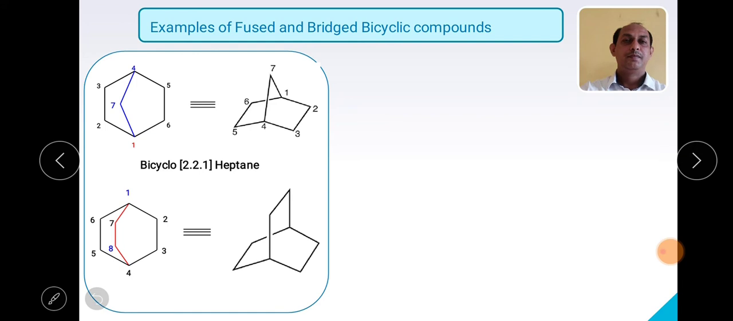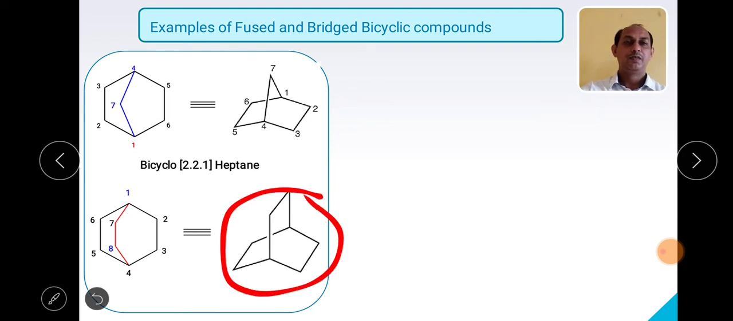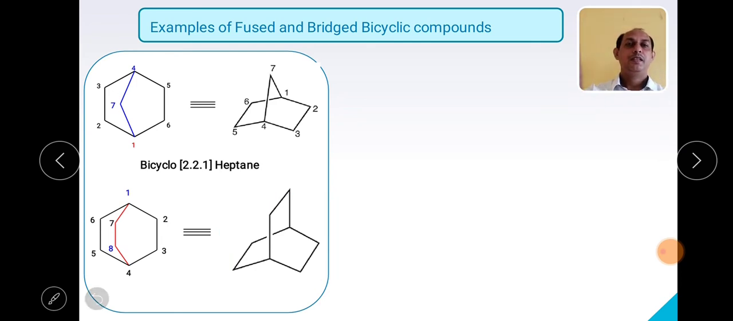Next system. What is the difference in these two systems? I can see that in between the number 1 carbon and the number 4 carbon, there is only 1 carbon atom extra. Now you can see that in between the bridgehead carbons there are 2 carbon atoms, right? So this is the only difference between the upper structure and this structure. This structure I can write in this way also. So we have to identify that this one is the bridged bicyclic system.